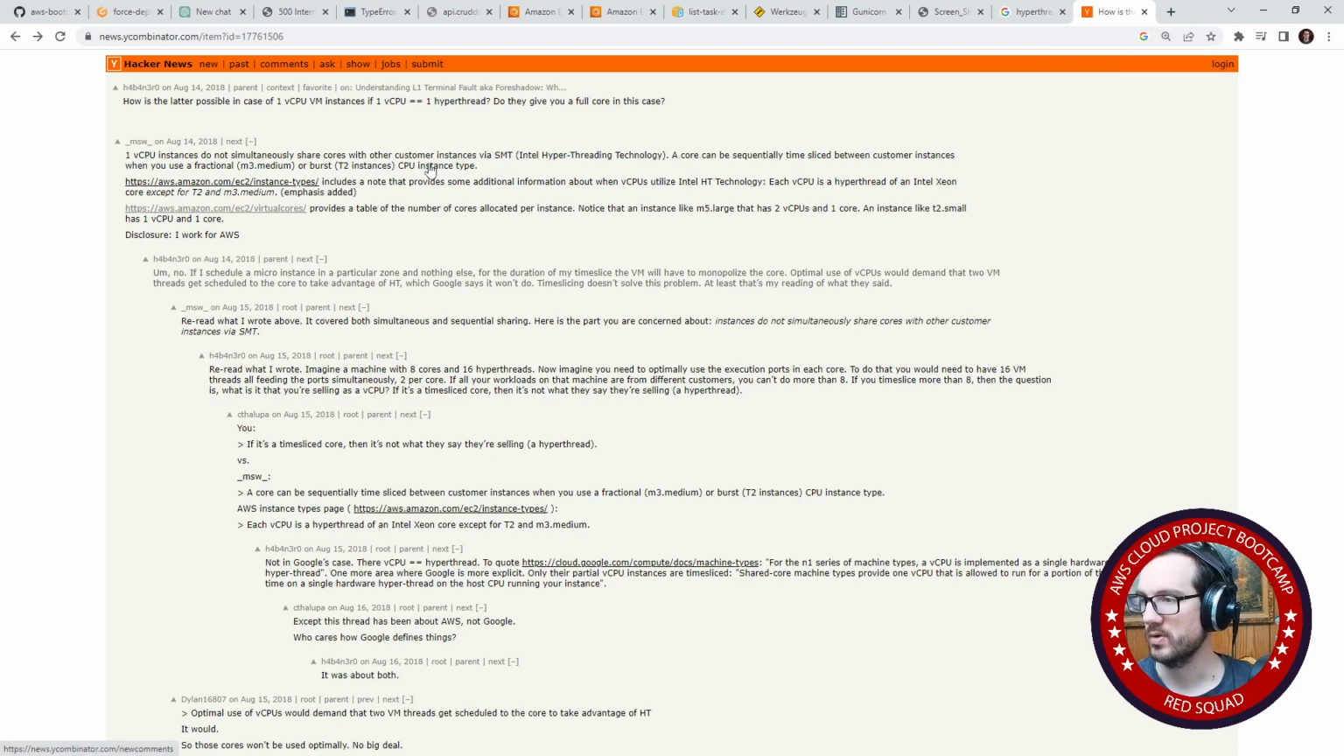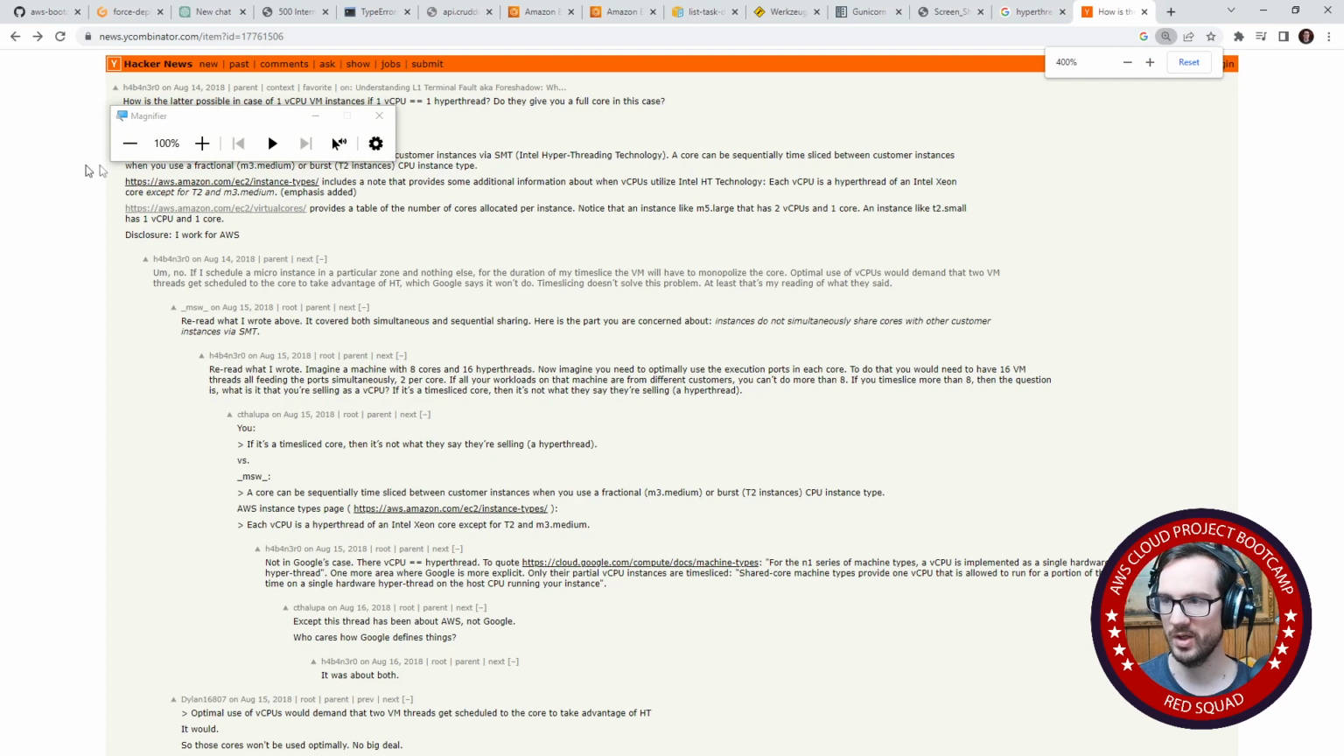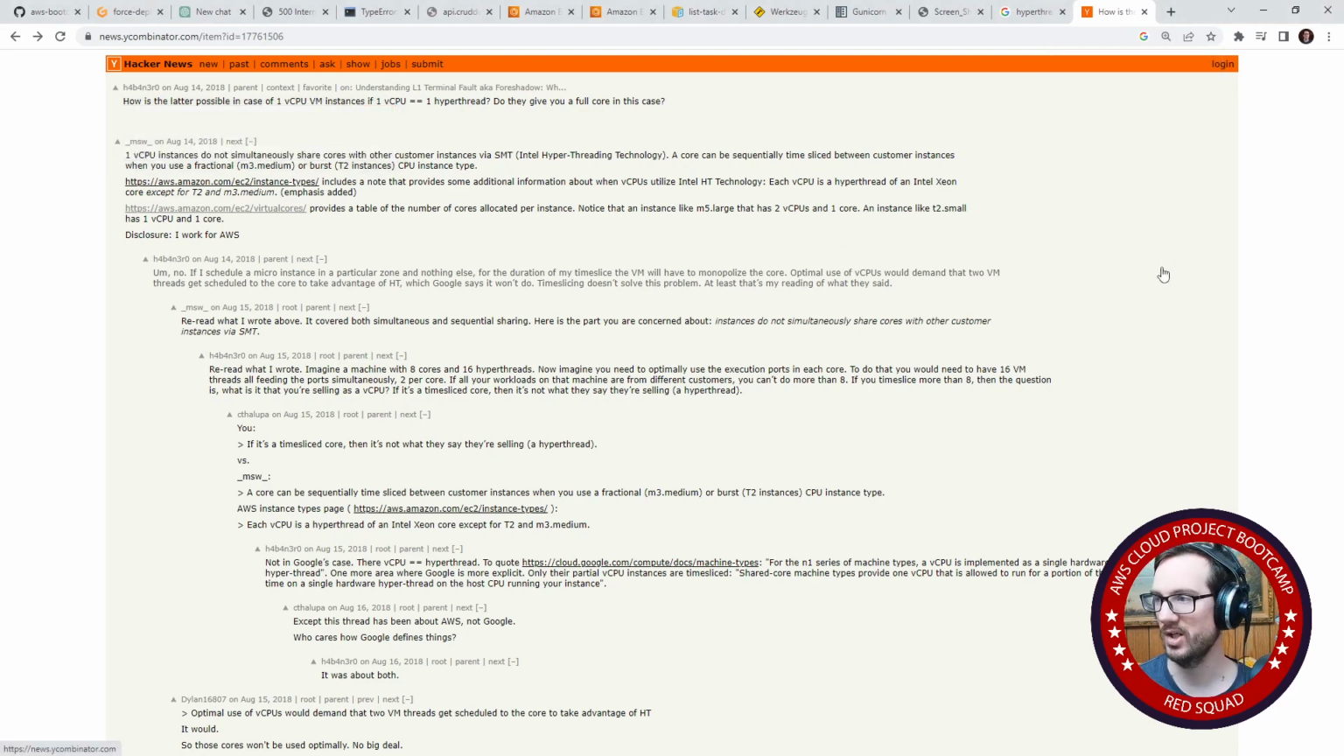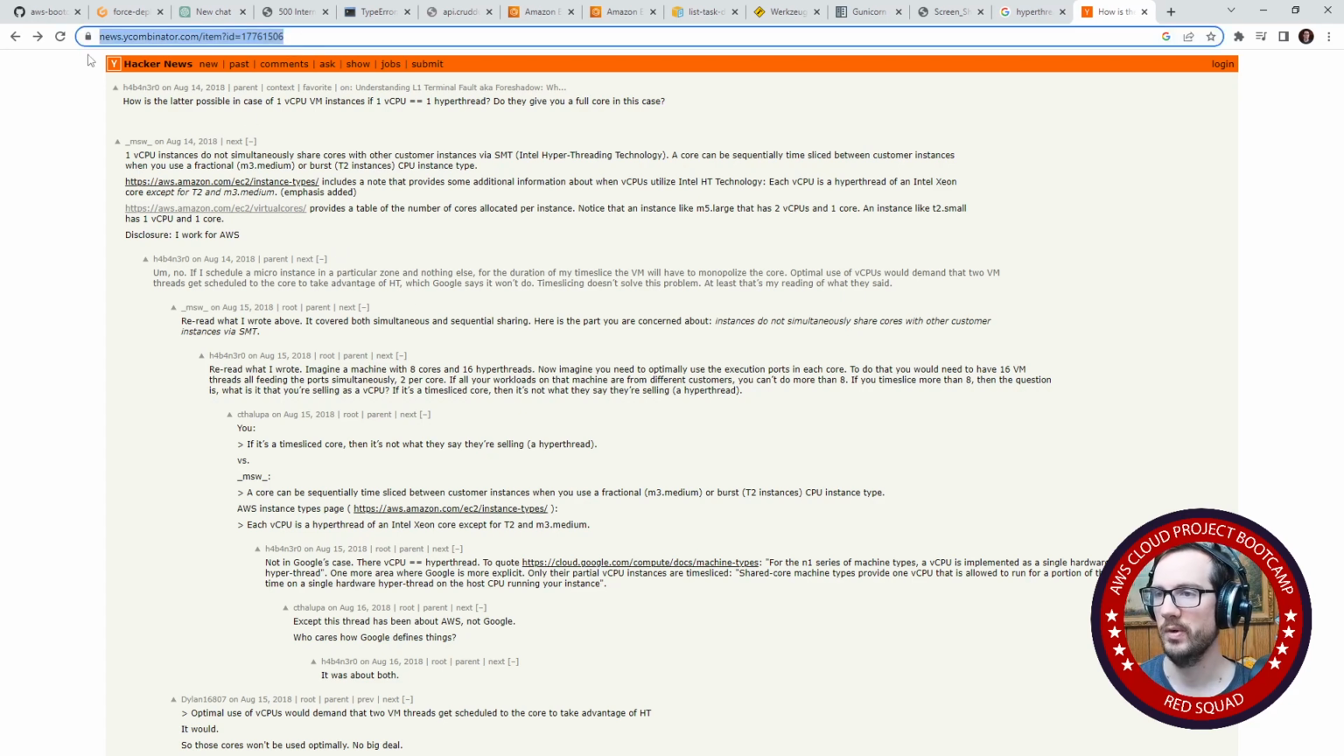Does not sometimes share cores with other customers via Intel hyper-threading technology. A core can be sequentially time sliced between customer instances when you are using a fractional M3 medium or T2 instance. I'm trying to increase the size of this page here, but it's acting kind of weird. I guess it's just not responsive on Hacker News, so I can't increase the font here. I apologize.